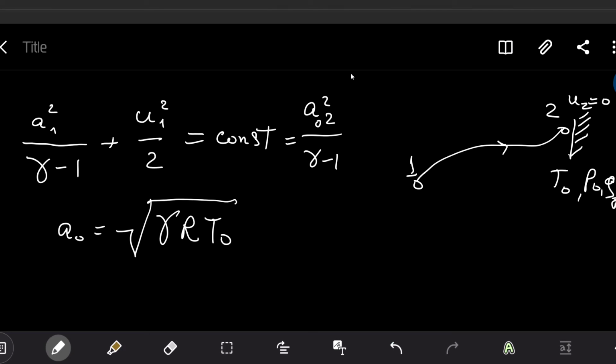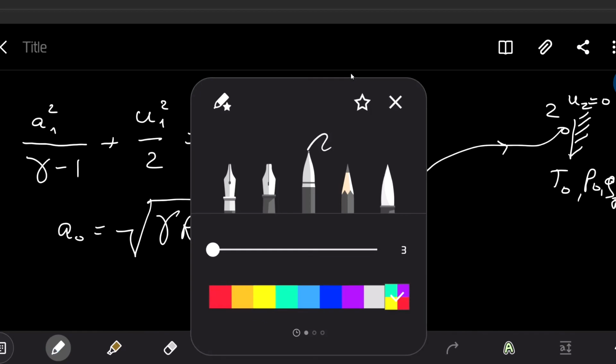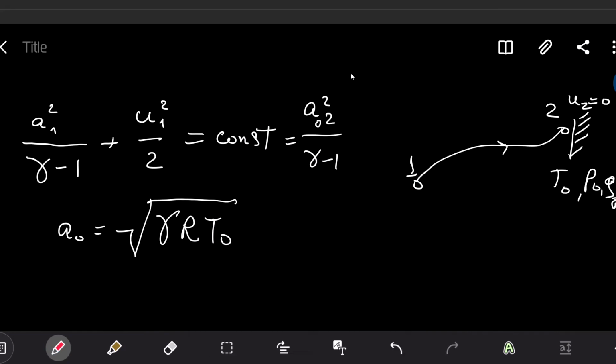It does not mean, as in the discussion in the book, that point 2 is always a stagnation point. No, it's just a particular case. Let's assume that point 2 is a stagnation point, then this equation becomes this equation here. What is the most interesting and important from this equation is this right part.